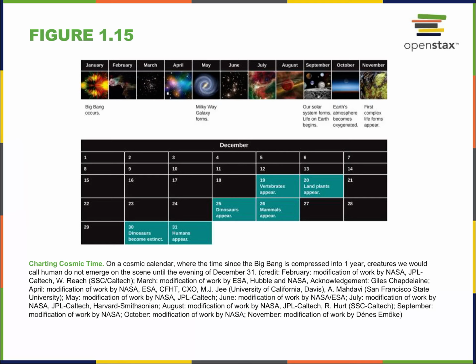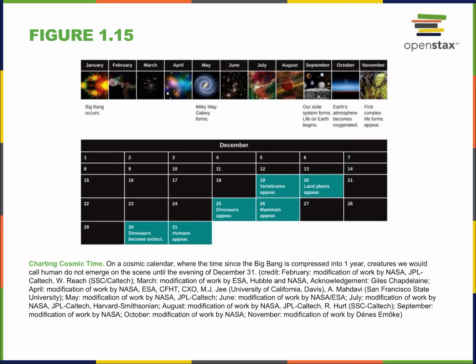All right, so this is the cosmological calendar. You want to read the book on this and make sure you understand the idea. I asked you some questions in the homework about the cosmological calendar. On the cosmic scale, the time since the Big Bang is compressed into 1 year, right? So 1 Earth year, to make it easier to understand.